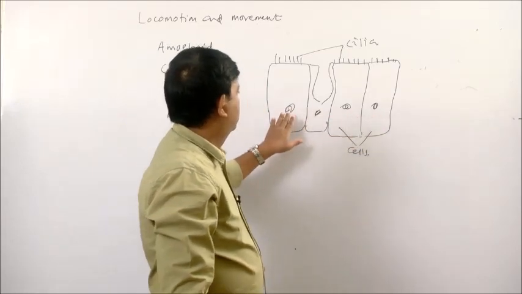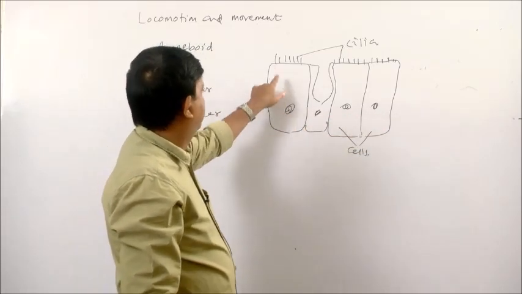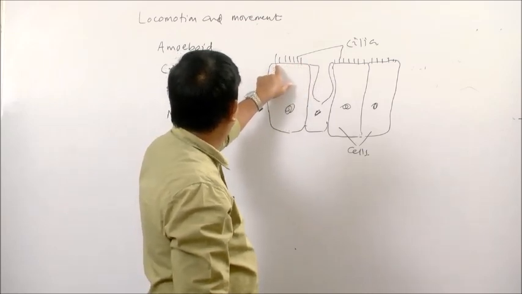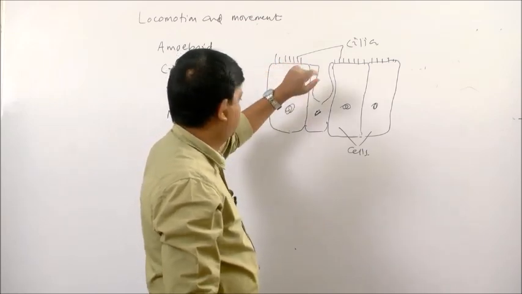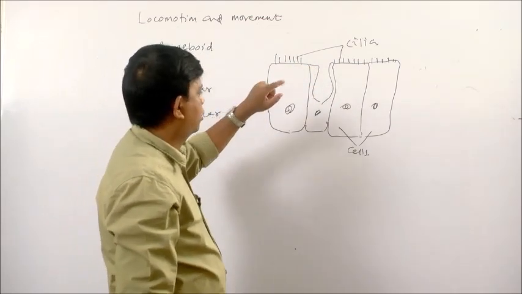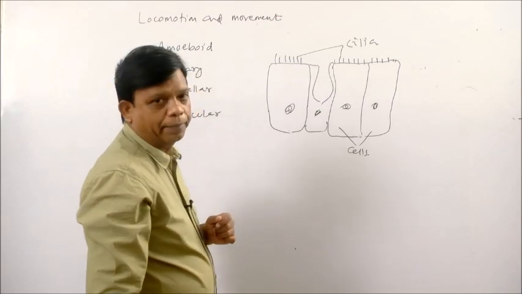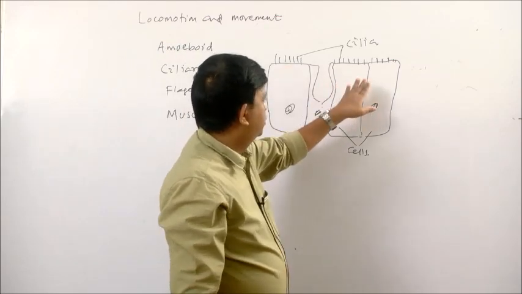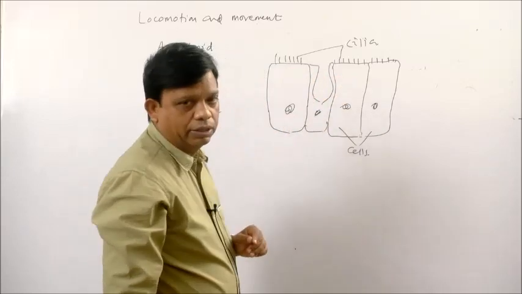Suppose these are some cells. You can see here the cells at this end have fine hair-like structures. These small fine hair-like structures are called cilia. The cells with cilia are known as ciliated cells.